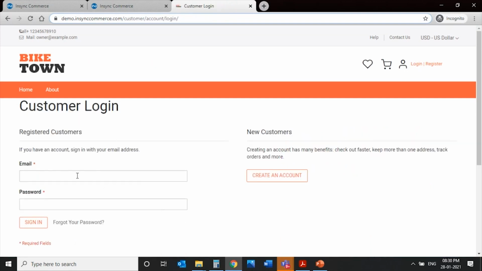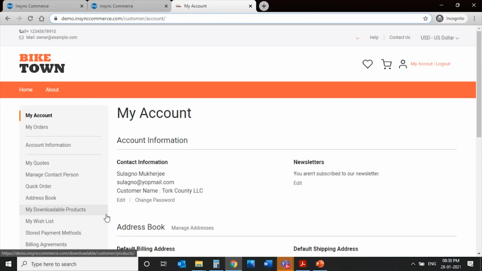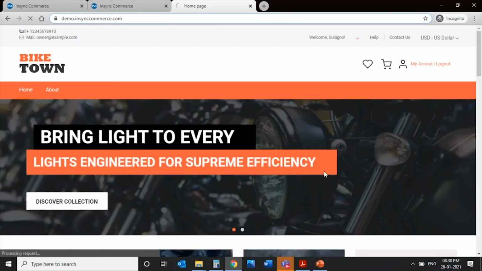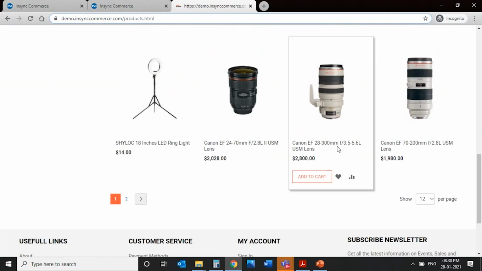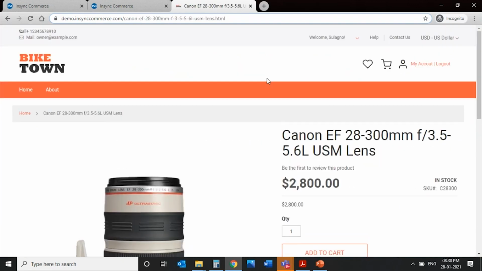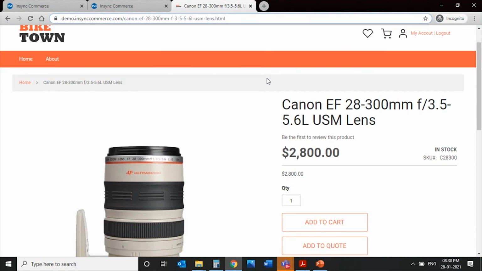Now I'll log in as a contact person of a B2B customer, and I'll get to see the price that is there for me based on the price list that is allocated to me. So if I go to the same product, now it's 2800 because we have a price list functionality, and each price list can have a set of prices for all the products, and then this price list could just be simply allocated to a customer. So to my organization, a price is allocated which has got the price of 2800.